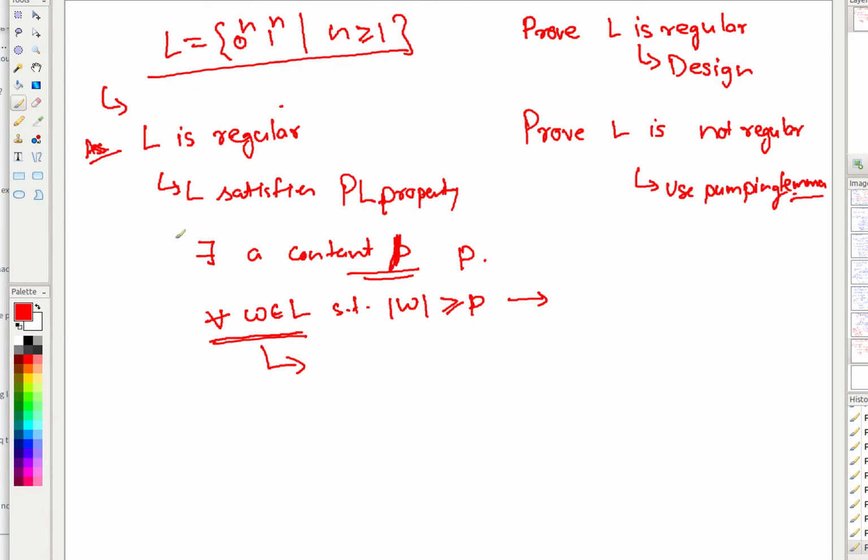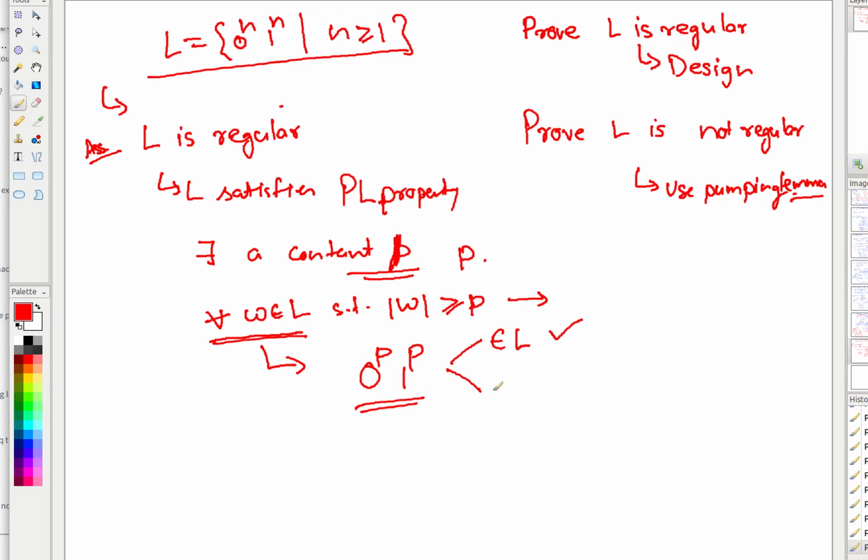But when there is a property being followed by all strings of length at least P, you can pick any string. So I am going to pick the string 0 to the power P, 1 to the power P. This is my choice. I have to just show two things. Is this string part of L? Yes, because it is of this type.